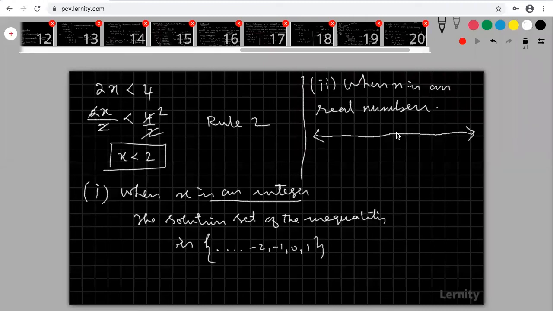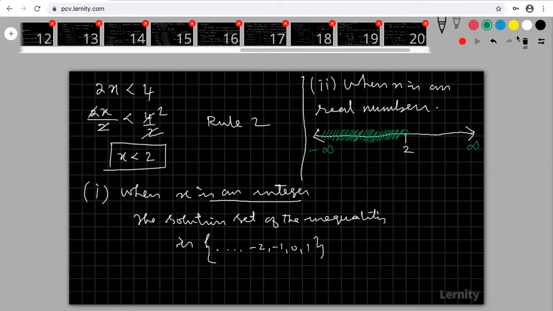This is my 2. So my solution set, less than 2, means all this. 2 is not included. This is my solution set. This is minus infinity, this is plus infinity.